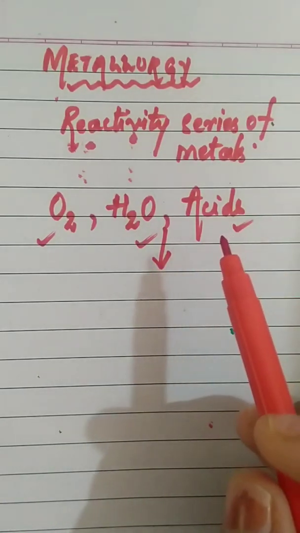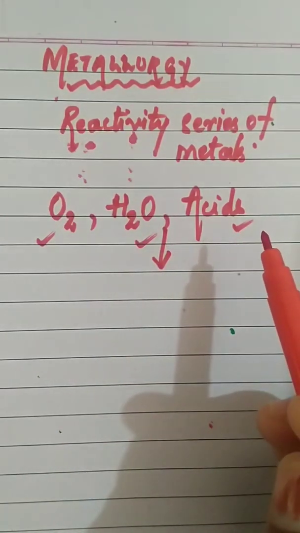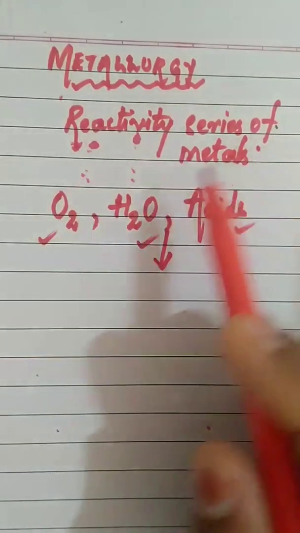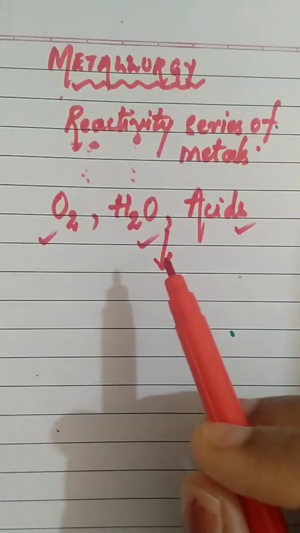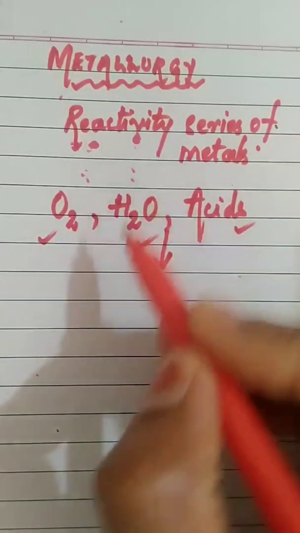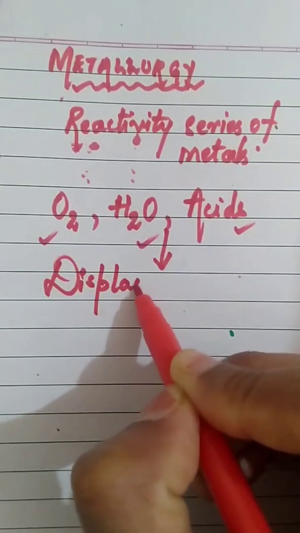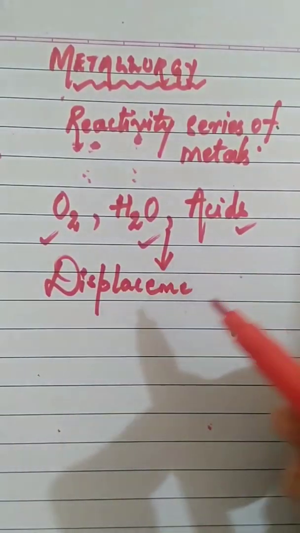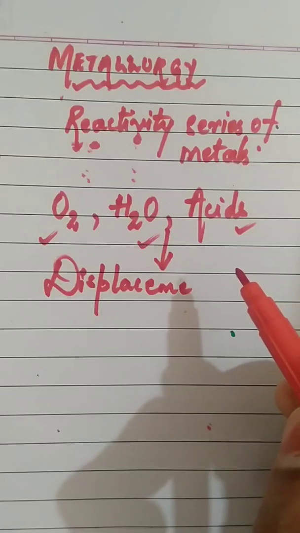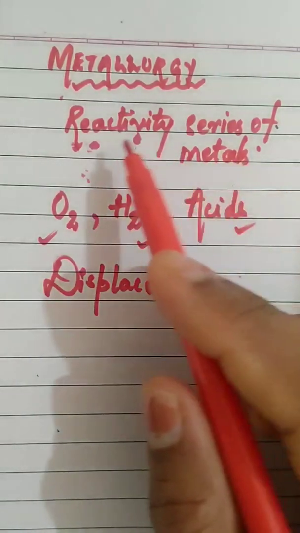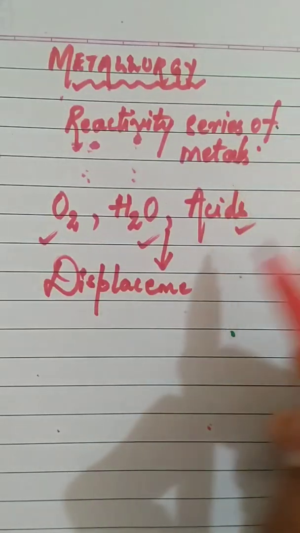Okay, so the reaction that determines the reactivity series is the displacement reaction. So the answer is displacement reaction is the reaction that determines the relative reactivities of the metals.